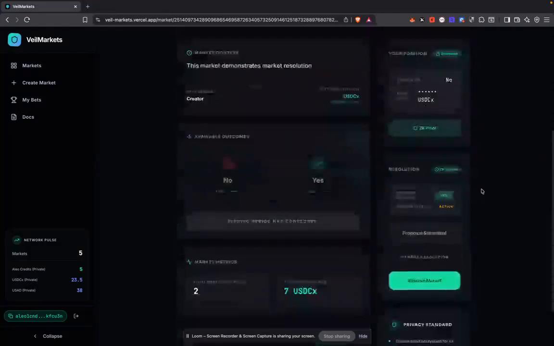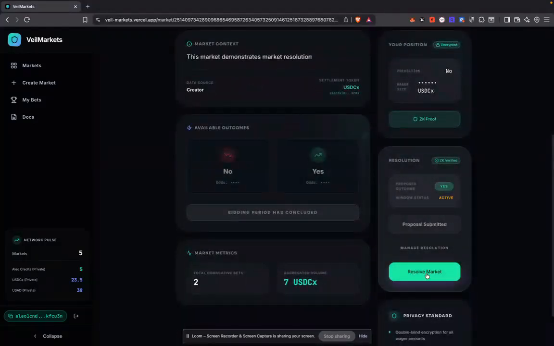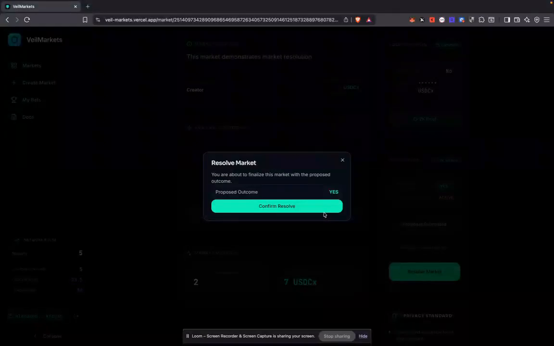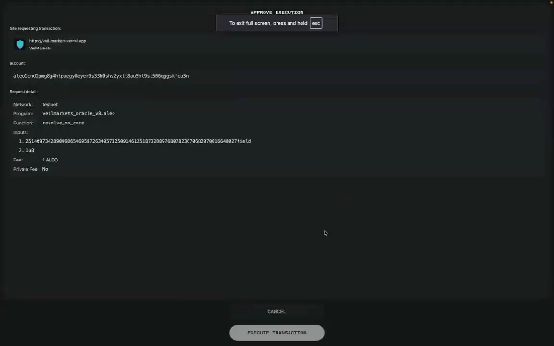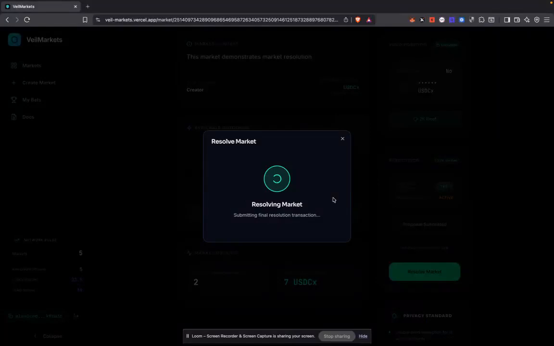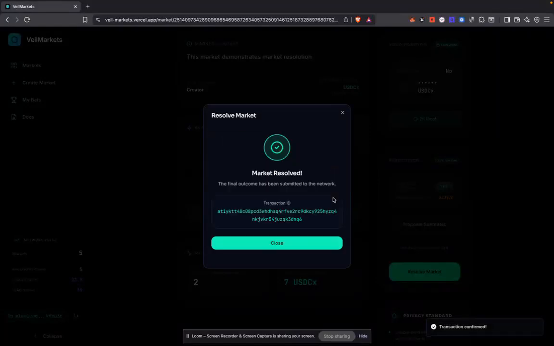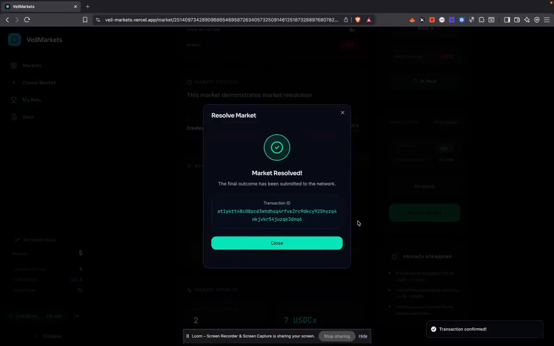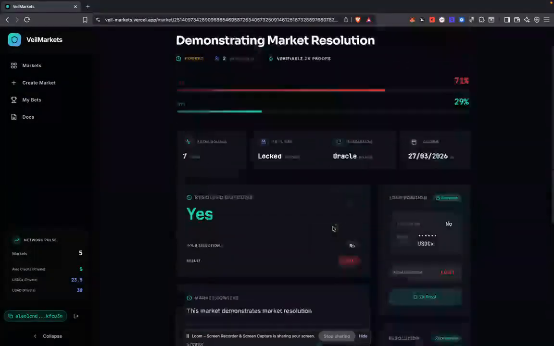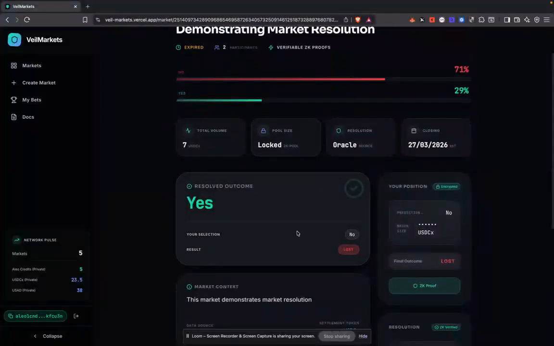Okay, so now it's past 5 minutes, and I can see that I can now resolve the market because I'm an admin. I'm going to resolve the market now, and the proposed outcome that wasn't disputed was yes. I'm going to confirm the resolve and execute that. And yes, now our market has been successfully resolved. And now I can see that the resolved outcome is yes.